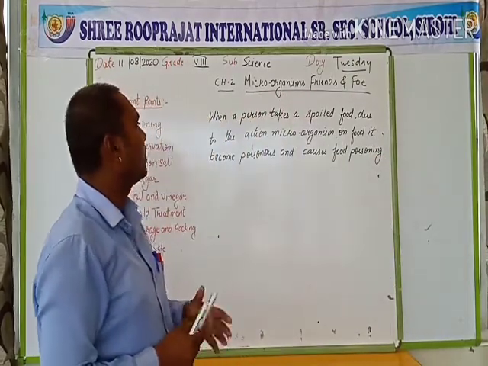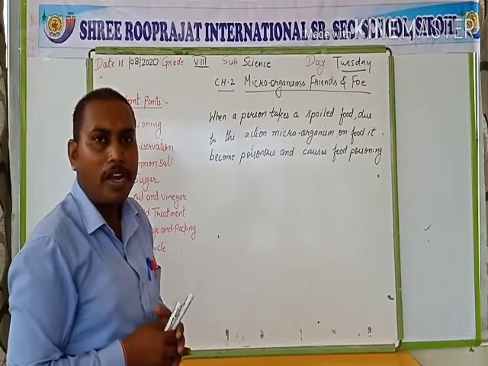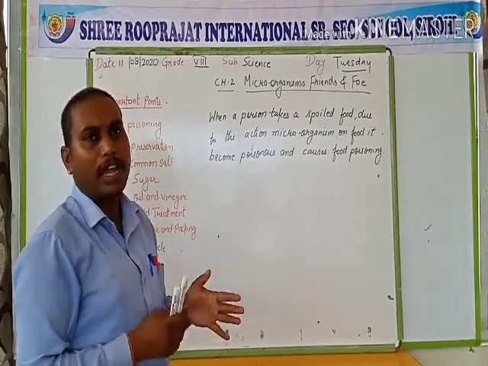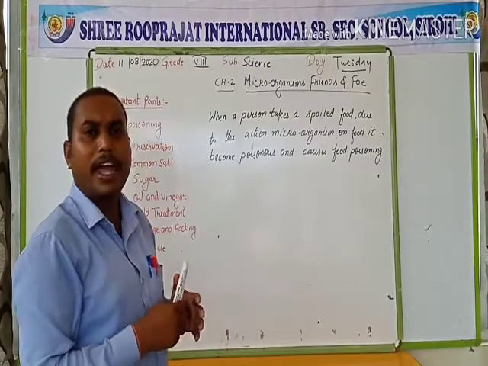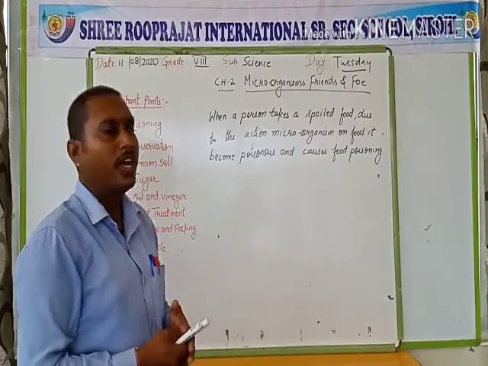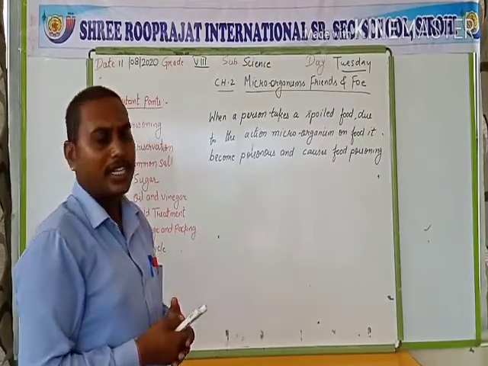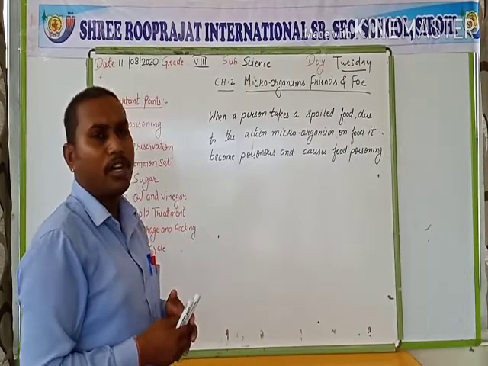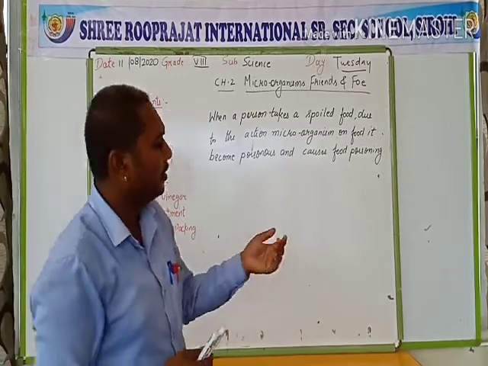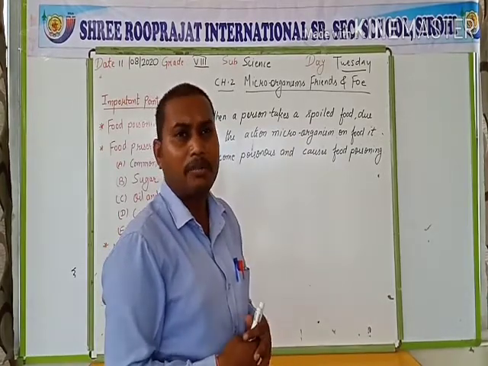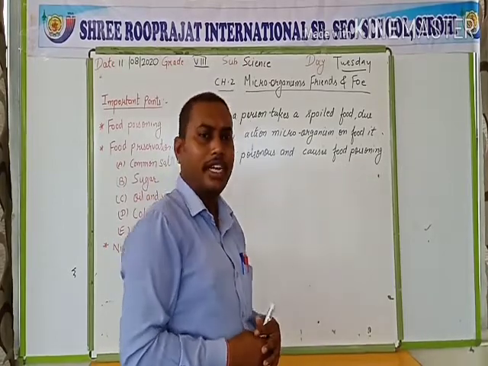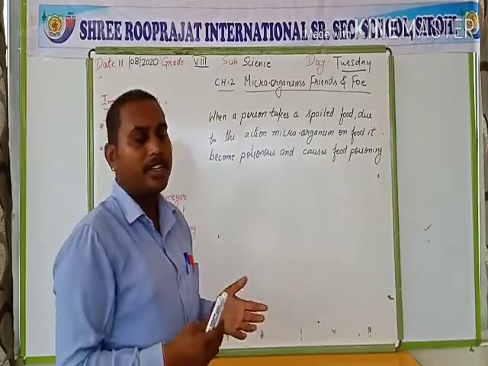So what is food poisoning? When a person takes a spoiled food which is spoiled due to the action of microorganisms, as the microorganisms act on it, they convert this food into poisonous substances, and as we take these poisonous substances or the spoiled food, we get very severe pain in our stomach, vomiting, diarrhea, etc. That is known as food poisoning. In a severe condition, a person may die also.